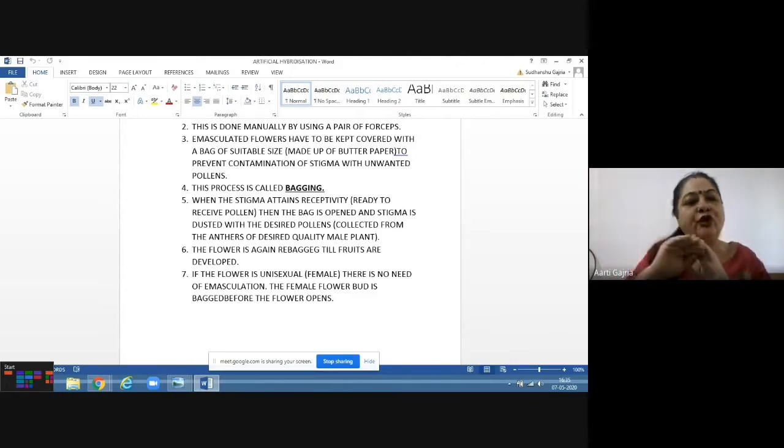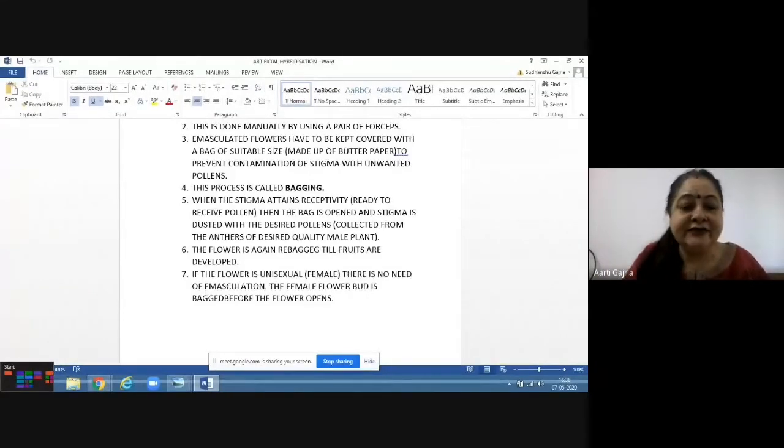So first you have to bag it, cover it, so that no other pollens can come. And once the stigma is receptive, then you have to open the bag and dust the pollen. But remember that you have to again bag it, because you cannot keep it open. If you are keeping it open, the other pollens can also come.